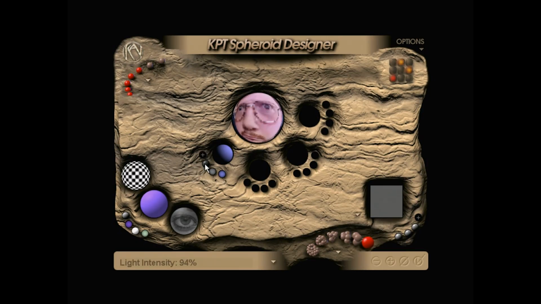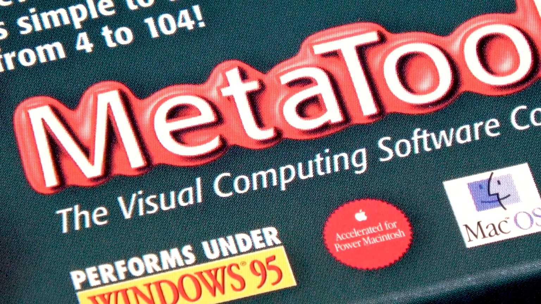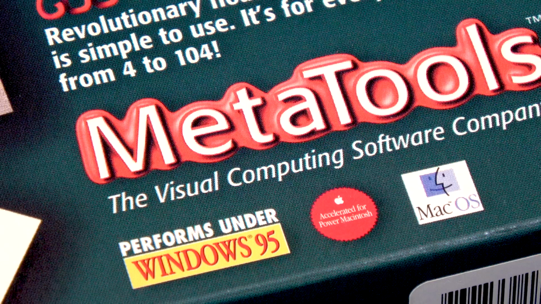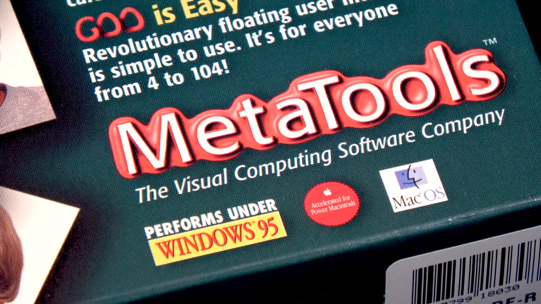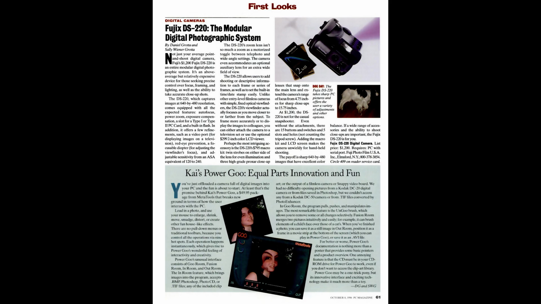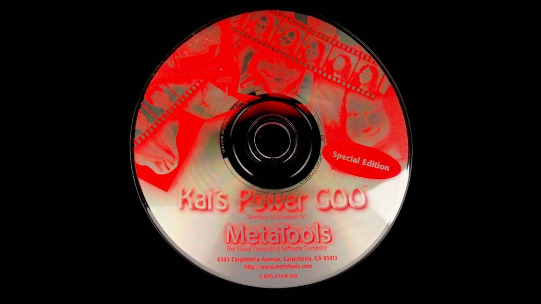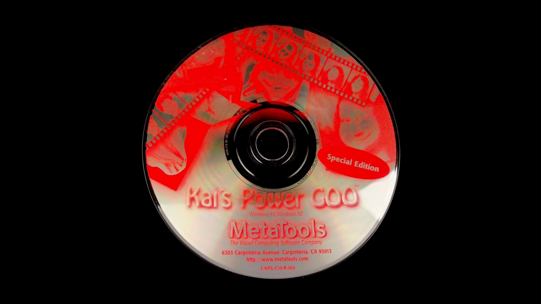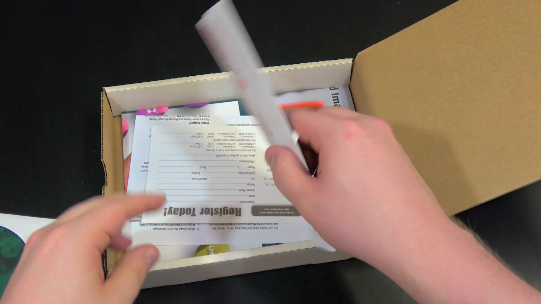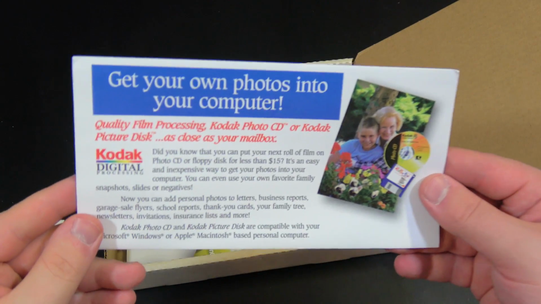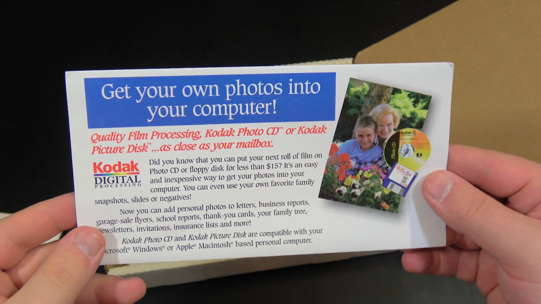audience quite a bit. Then in 1996, shortly after the release of KPT-3, MetaTools released their first standalone consumer-oriented image editor, Kai's Power Goo. Combined with the existing pedigree from Power Tools, Goo sold well enough at the initial price of $50, but it really found an audience once special editions of it ended up being bundled with digital cameras, scanners, and imaging products worldwide. These partnerships even found their way into the retail box, with ads for Kodak's digital processing service.